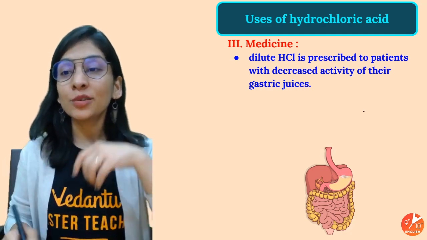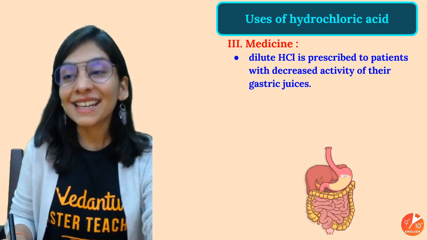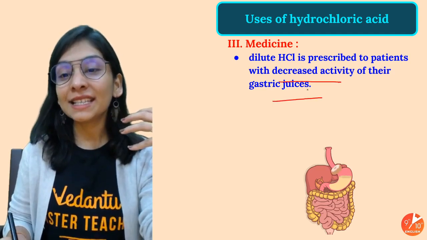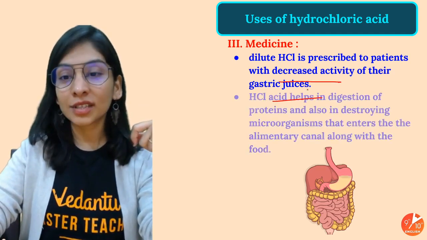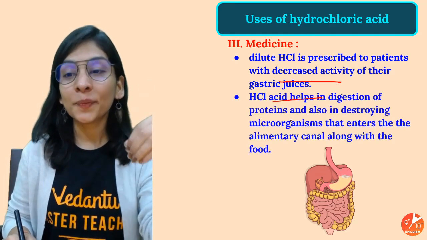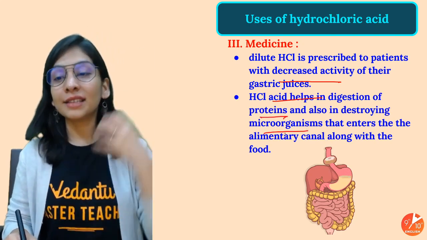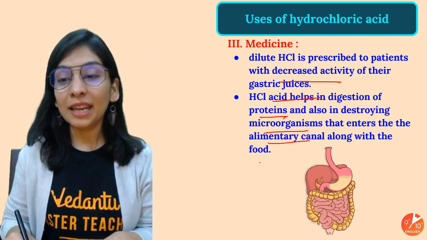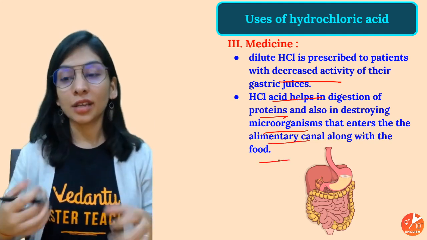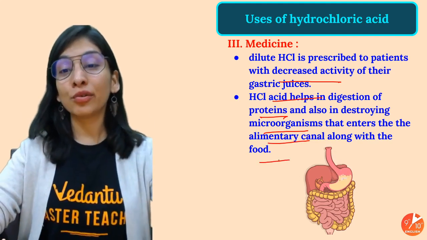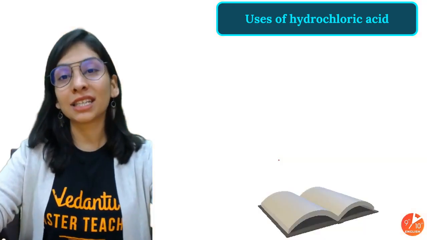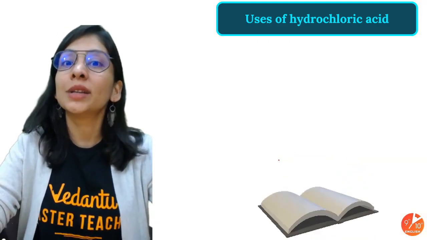So HCl is prescribed to patients with decreased activity of their gastric juices. Why? Because it will help in digestion of all the proteins and will kill the microorganisms that enter the alimentary canal along with the food. So it will kill bacteria and microorganisms, and increase the activity of your gastric juices, which will help in digestion of protein.